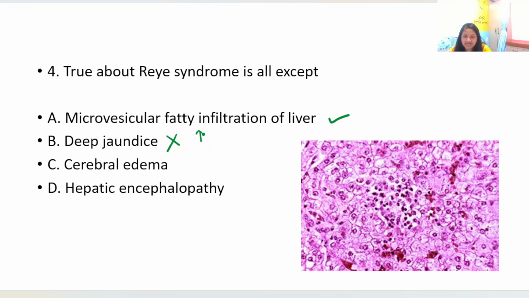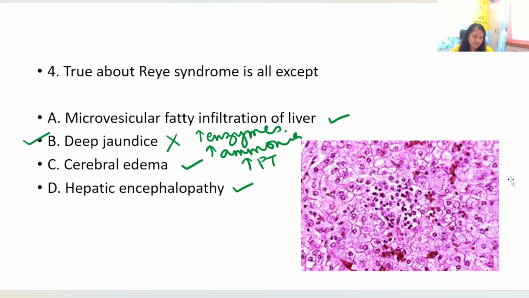You usually see elevated enzymes, elevated ammonia and elevated prothrombin time, right? And you see features of hepatic encephalopathy. Deep jaundice is not a feature of Reye syndrome. Cerebral edema, yes. Hepatic encephalopathy, yes. So all the other options are true except deep jaundice.